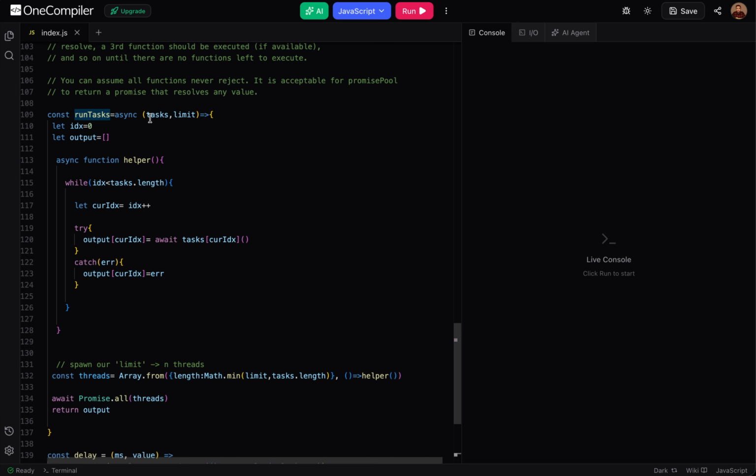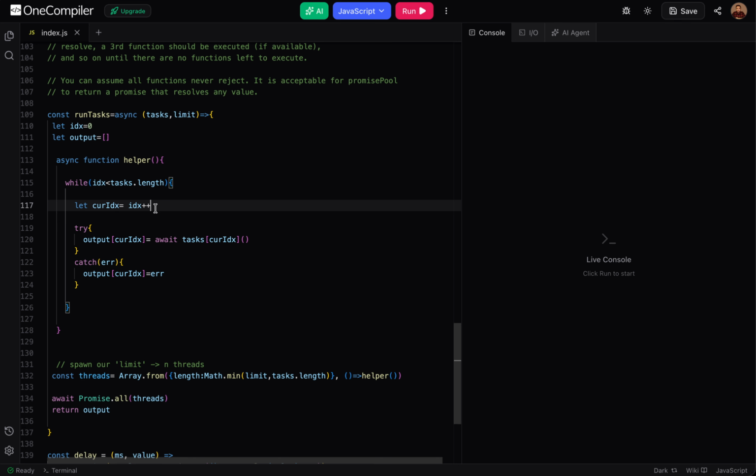Currently, let's say we have tasks and limit. We will have an initial index and an output where we will be storing everything. Now we will create a helper function, or you can say a runner function, or whatever name you want to give. Now how will this run? Our helper function will start a while loop from the ith index, that is the starting index, till the total task array items are there, and every time we will increment the index. You can increment over here also, but I have post-incremented, so our next try would always have this.